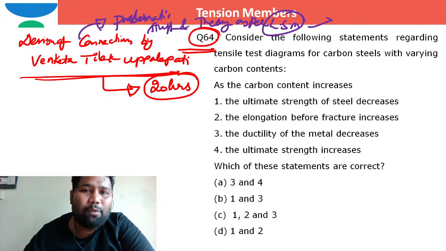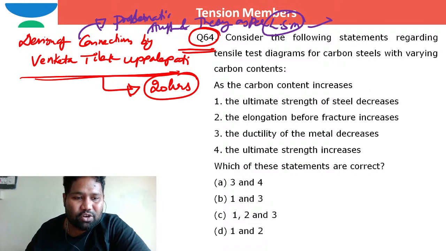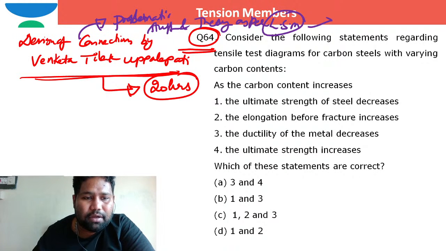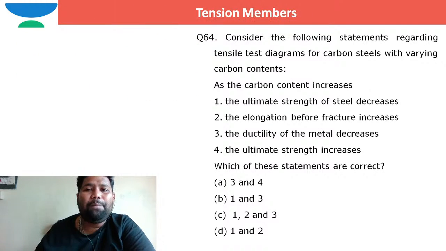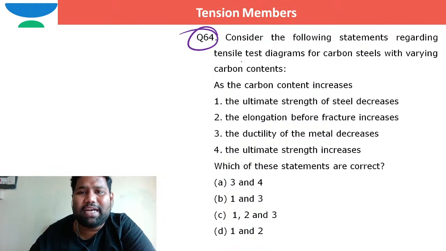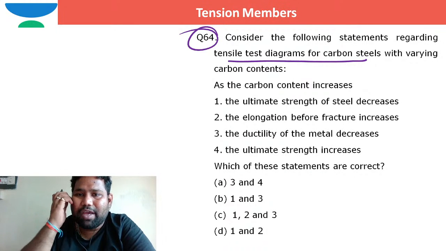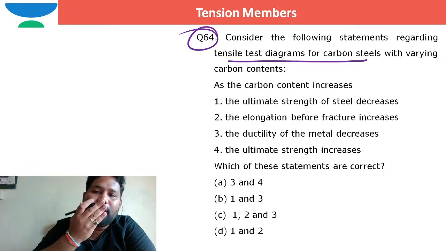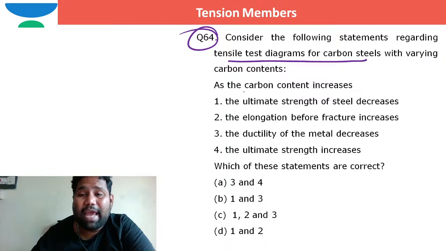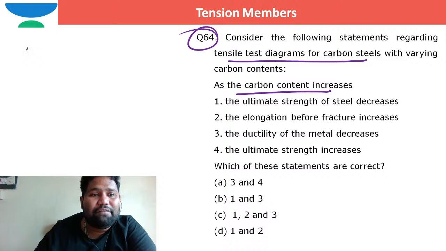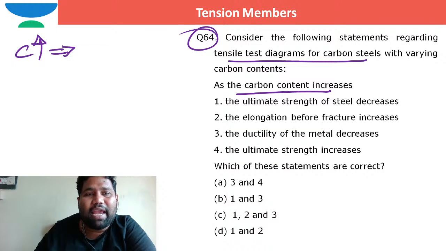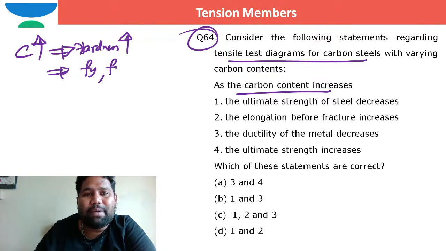Now we have come down to tension members. In this tension members question, are you able to see it? Consider the following statements regarding tensile test diagrams for carbon steels with varying carbon content. As the carbon content is increasing, hardness increases, yield strength increases, ultimate strength increases.